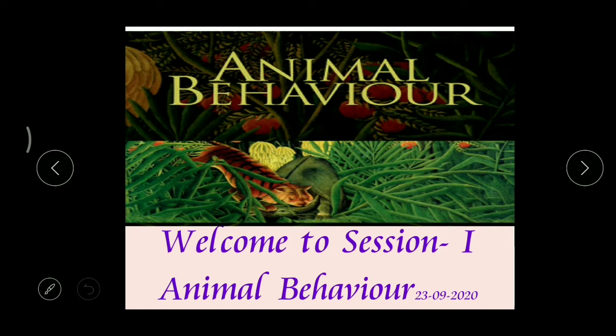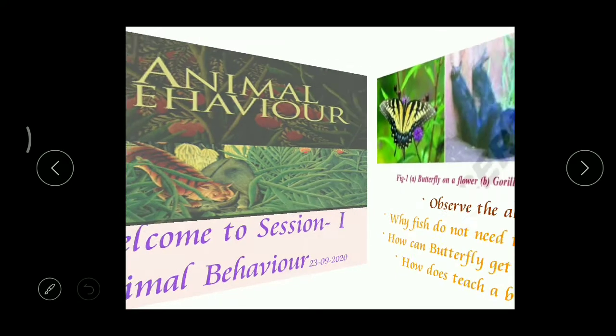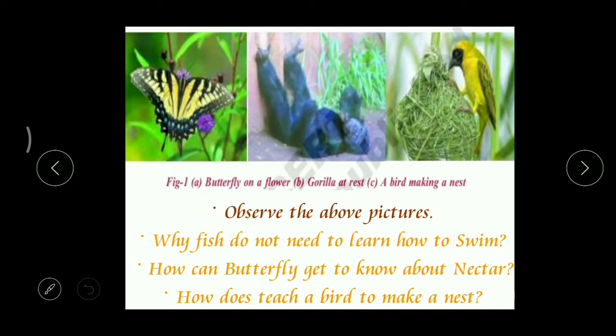Already in a previous lesson, you studied about the sense organs, and now let's come to the next lesson, that is Animal Behavior. So here, if you carefully observe this picture, you can find three animals here. What are they? Yeah, very good. The first one, butterfly. The next, a chimp. And the next one, bird.